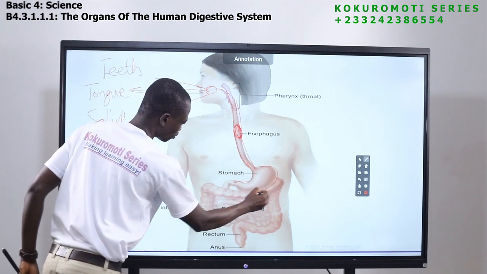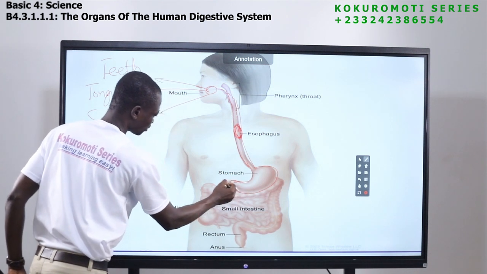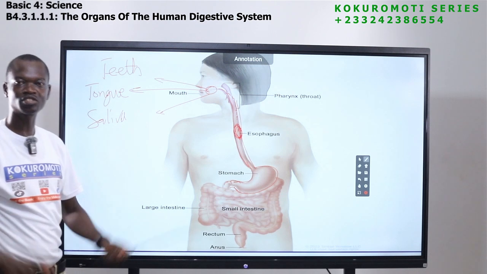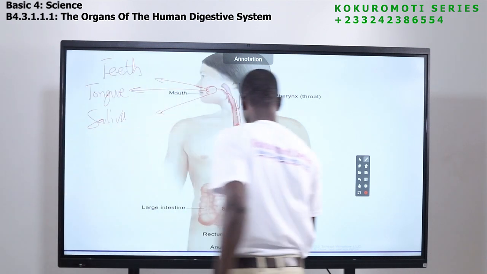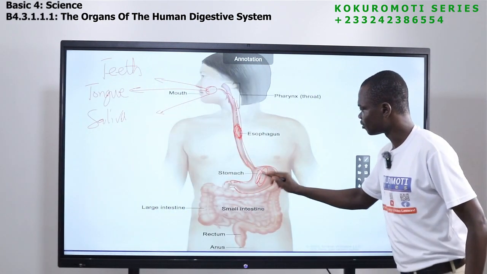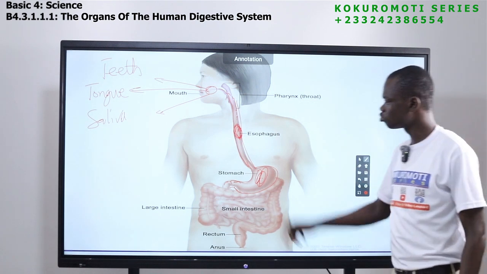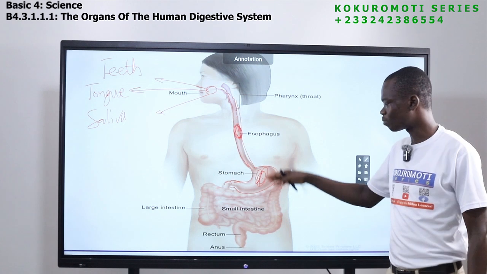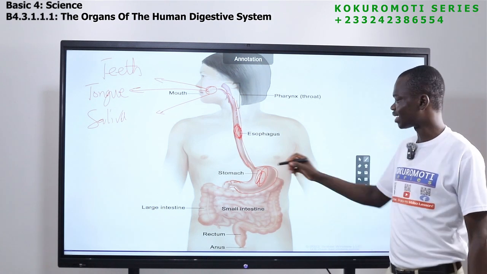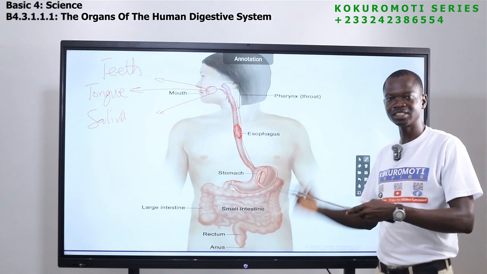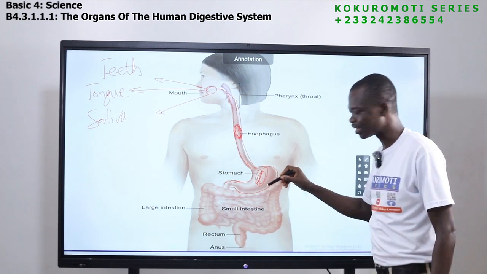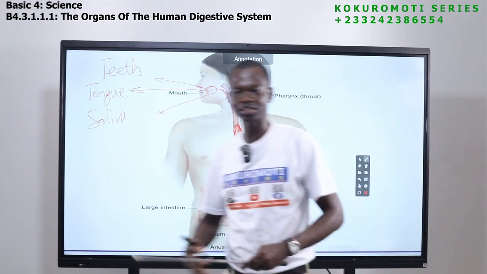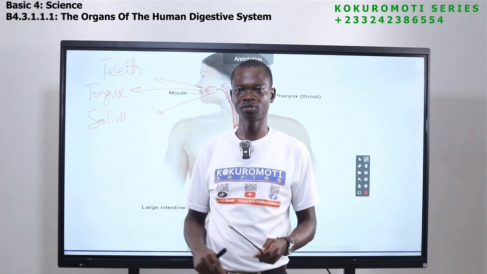This is what we call the stomach. Have you seen it? So when the food comes here, that is not all. In the stomach, the stomach will also break the food down. There are some organisms in the food that kill germs and other things. So when the food gets here, that is not the end. The food is further broken down into smaller units that the body can use.